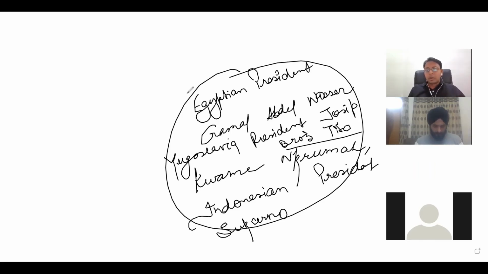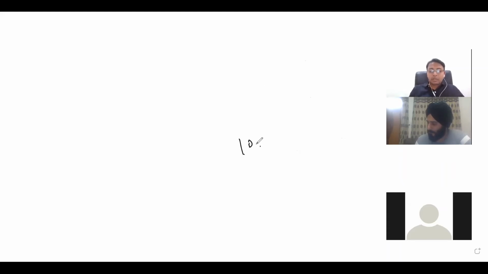So what is the purpose of the non-alignment movement? They wanted to be neutral. They did not want to join any of these blocs. And the first conference was held in Bandung in 1955, whereby they talked about the 10 principles.